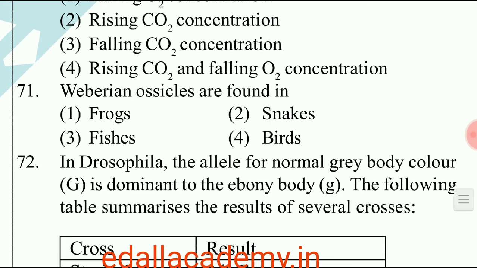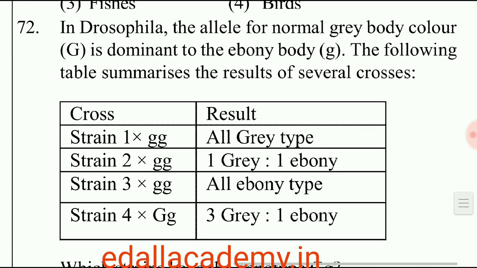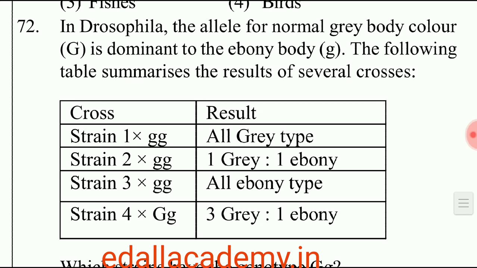Question number 71. Weberian ossicles are found in. So these are kind of ossicles found in fishes. So the correct option is 3. Question number 72. In Drosophila, the allele for normal gray body color capital G is dominant to the ebony body small g.